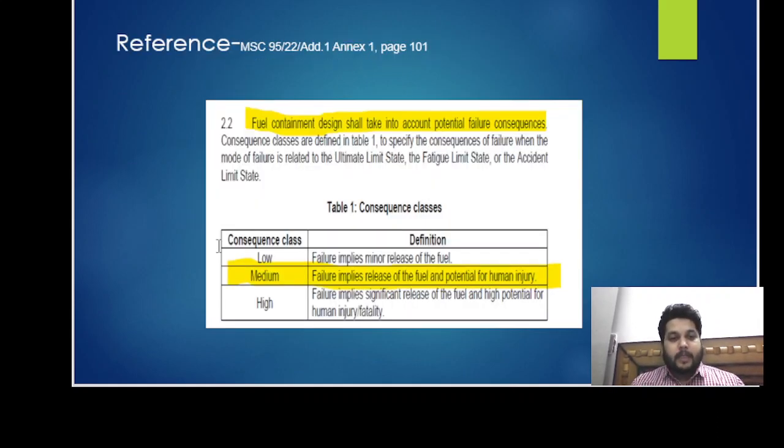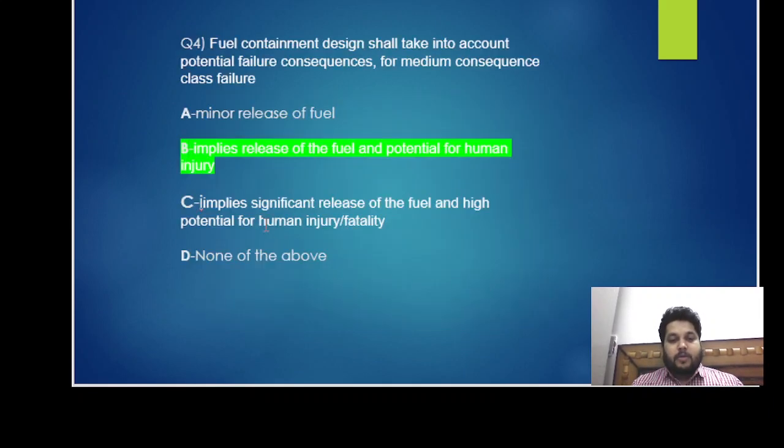Let's see. According to IGF Code, the fuel containment design shall take into account the potential failure consequences, and we have three classes of consequences: low, medium and high. For the medium, the definition stands as the failure implies the release of fuels and the potential for human injury. Okay, so answer B is right: the release of fuel and the potential of human injury.